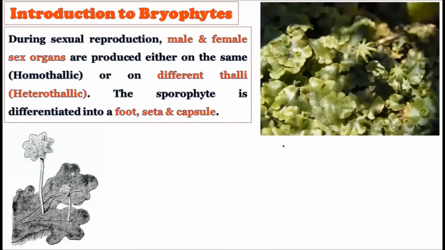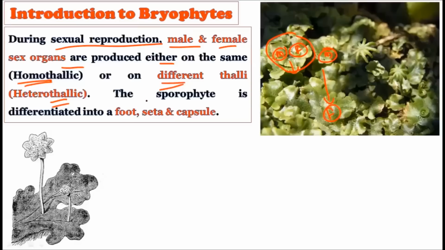Okay, now consider the sexual reproduction. As we have just discussed, the male and female sex organs are produced either on the same thalli or on different thalli. If produced on the same thalli, it is called homothallic, and if produced on different thalli, it is called heterothallic. As you can observe, this is a single thallus. If the male and female organs are produced on the same thallus, it is called homothallic, and if the male gamete is produced on one thallus and the female on another thallus, it is called heterothallic.